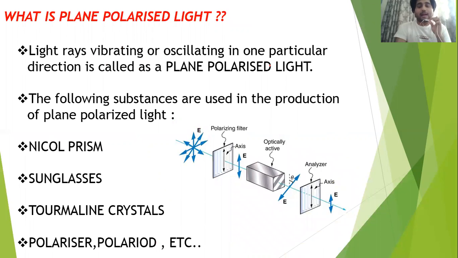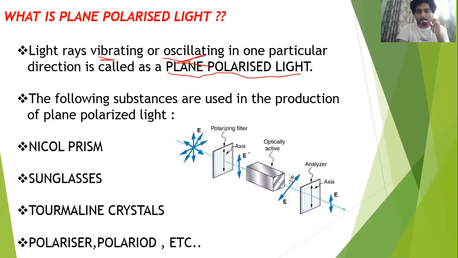Next, I said that compounds which rotate the plane polarized light are called optically active compounds. So what is plane polarized light? You can see the light rays vibrating or oscillating in one particular direction. That means in one direction only, they can be like this or some other direction, but there should be only a uniform direction. They are called plane polarized light.